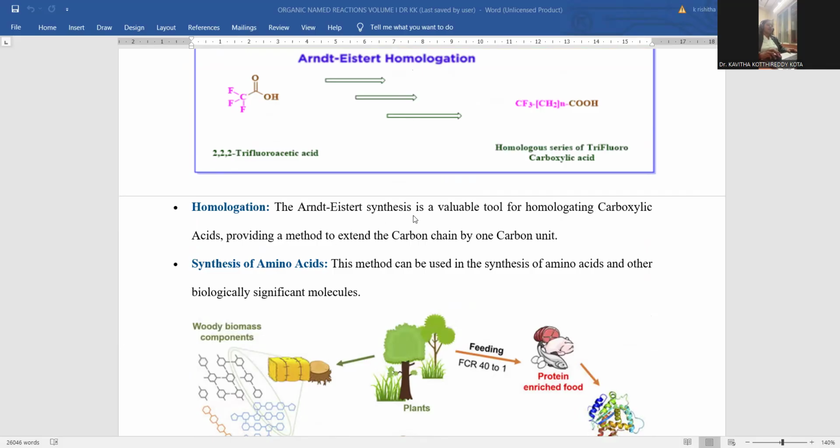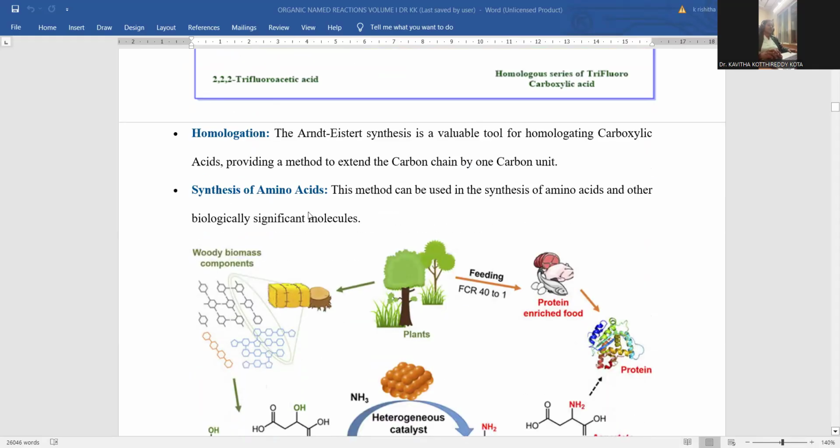Homologation. Arndt-Eistert synthesis is a valuable tool for homologation of carboxylic acids, providing a method to extend the carbon chain by one carbon unit. The methylene unit will be extended. That's the reason why, in comparison, the starting material and final product bear exactly the same resemblance. The only difference is methylene group introduction. Synthesis of amino acids is also accomplished by means of this. How can you achieve that?